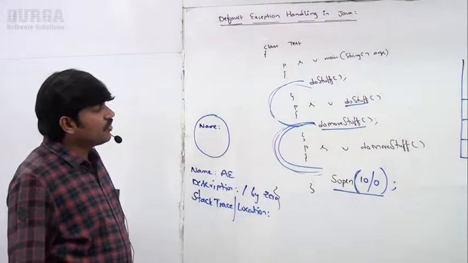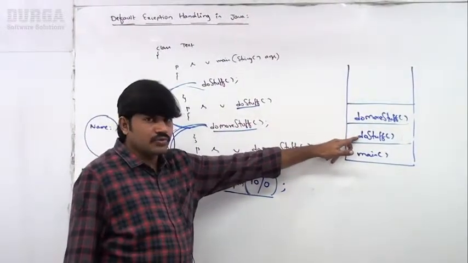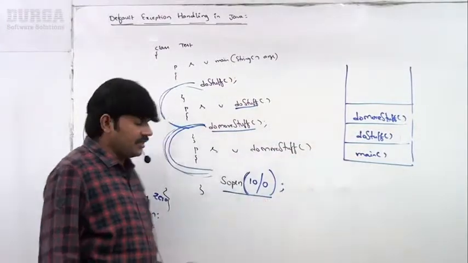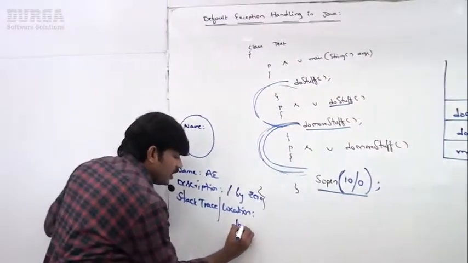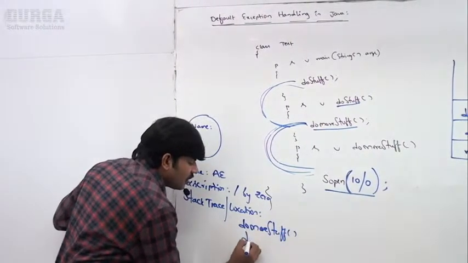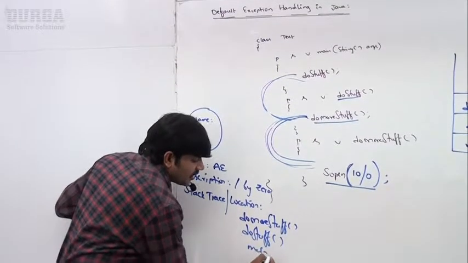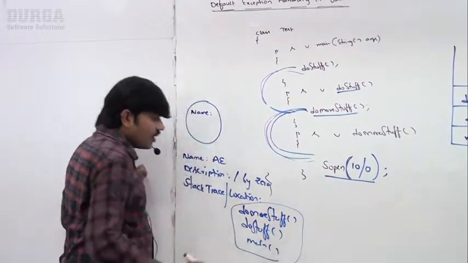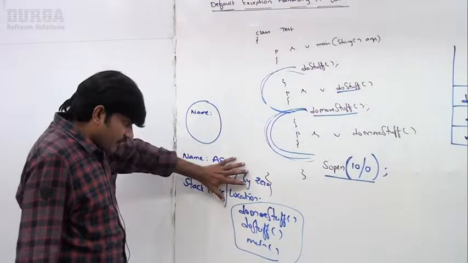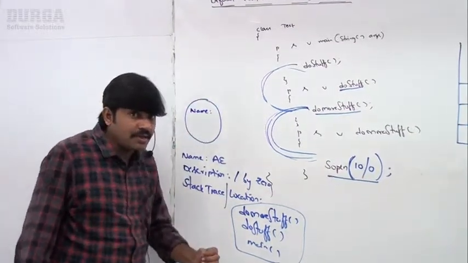Now, what are the locations? Inside doMoreStuff. doMoreStuff is called by doStuff. doStuff is called by main. Have you observed? Location is doMoreStuff, which is called by doStuff, which is called by main. This is the complete stack trace. Remember, with this information, the exception object will be created. Sir, let me repeat up to this.